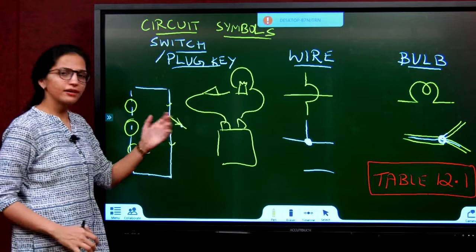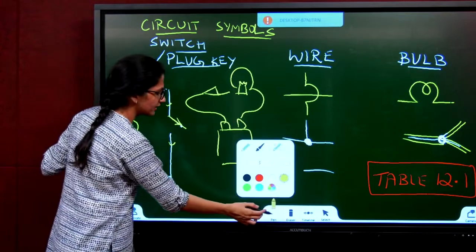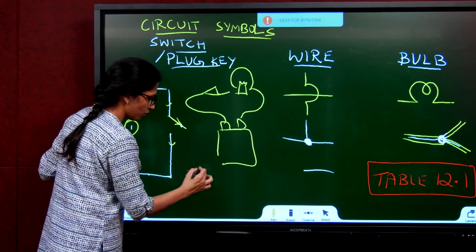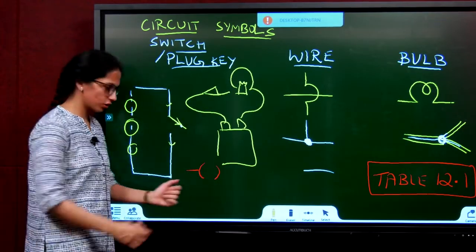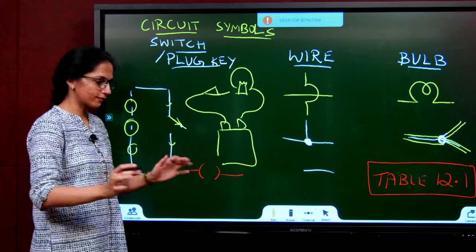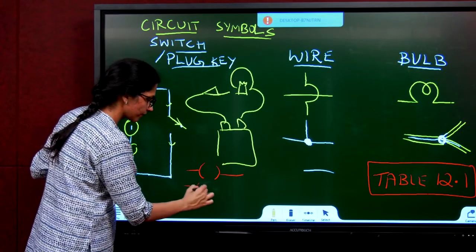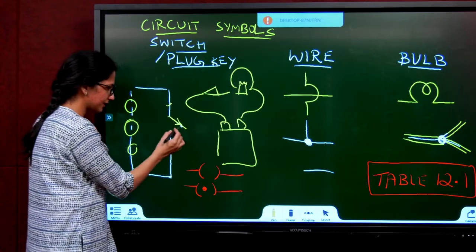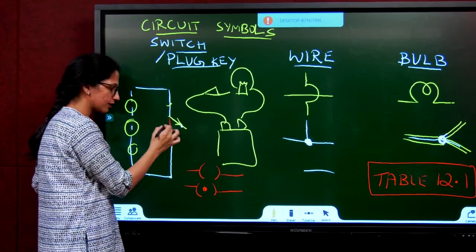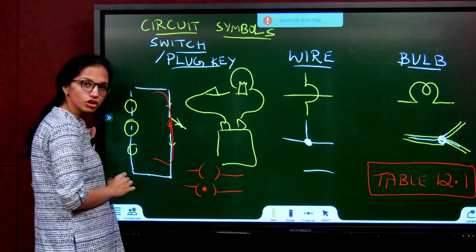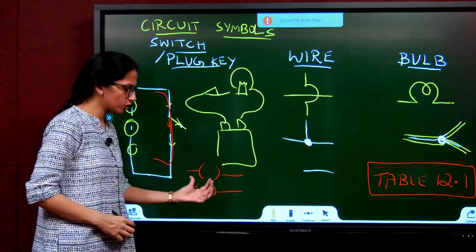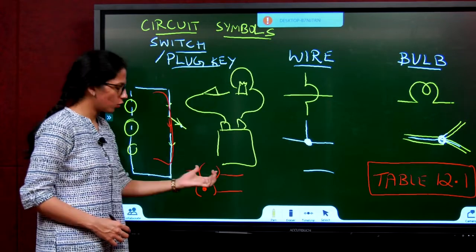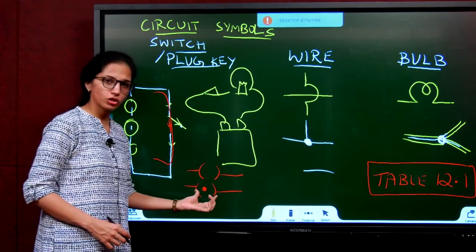Now, do you really draw like this in the exam? No. This is a symbol of a switch. Please look. This is called open switch. That means you've broken the circuit. Open switch. And you put a dot in between, it's called closed switch. That means, see, this is open switch. If I close it, this is closed switch. Open switch, closed switch. Switch is also called plug key. Open plug key, closed plug key.